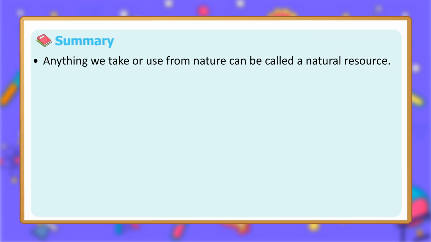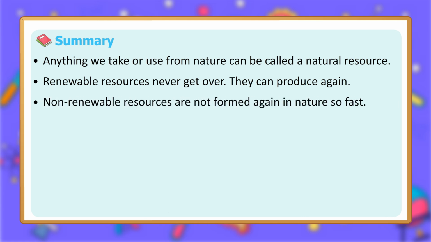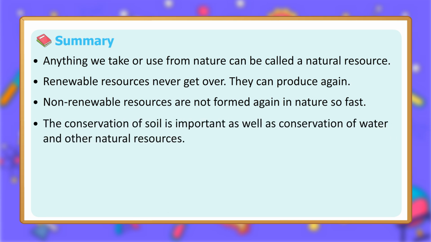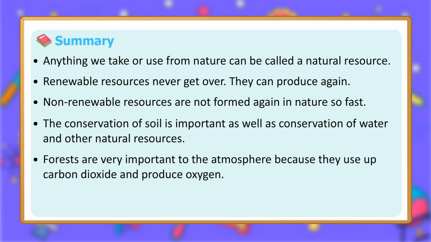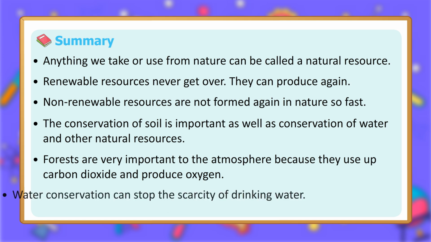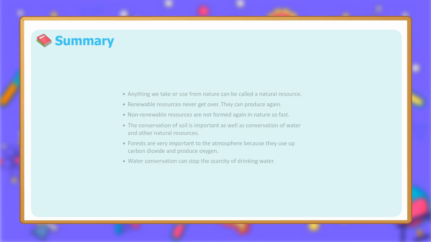Summary. Anything we take or use from nature can be called a natural resource. Renewable resources never get over. They can produce again. Non-renewable resources are not formed again in nature so fast. The conservation of soil is important as well as conservation of water and other natural resources. Forests are very important to the atmosphere because they use up carbon dioxide and produce oxygen. Water conservation can stop the scarcity of drinking water.